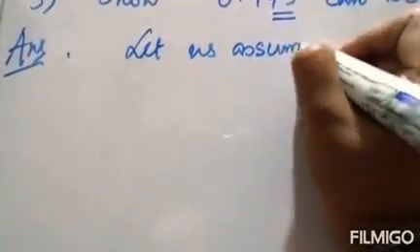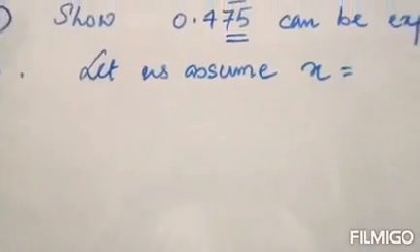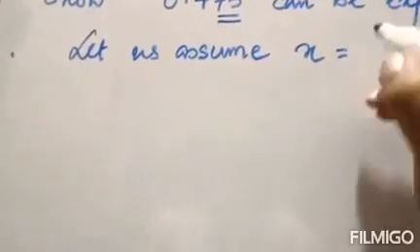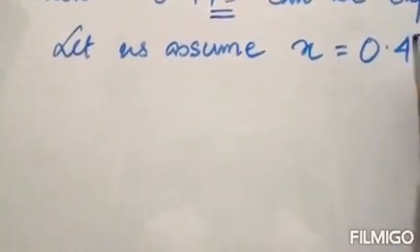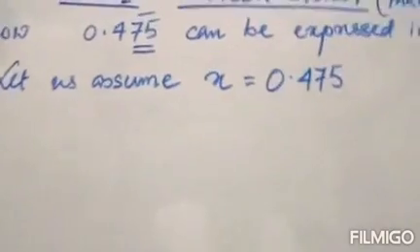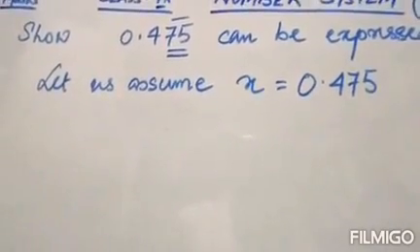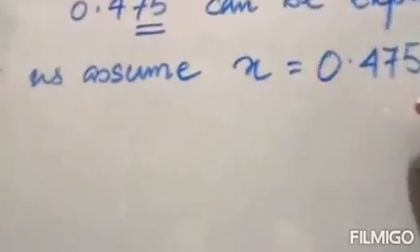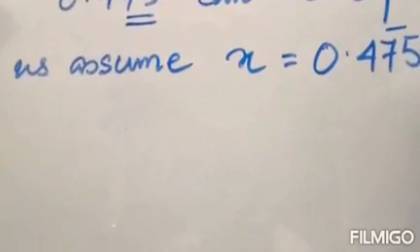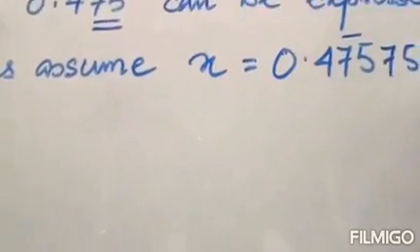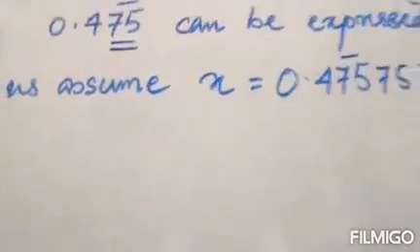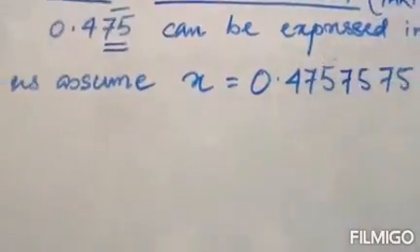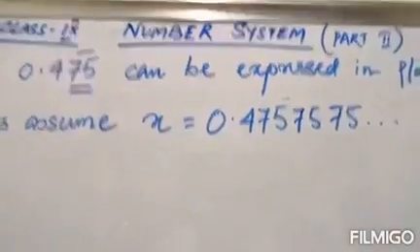So let us assume x is equal to 0.475, which can be written as 0.475 bar, which means 0.4757575, it will go on.